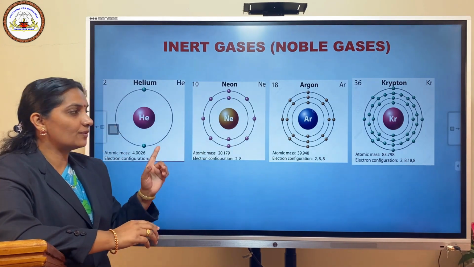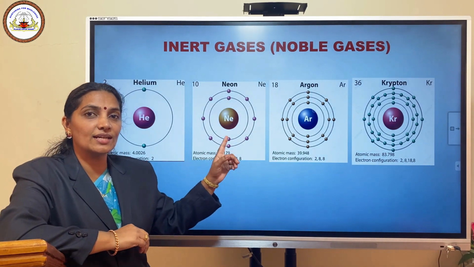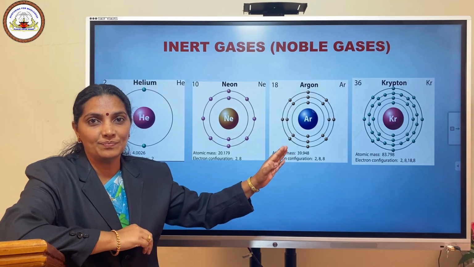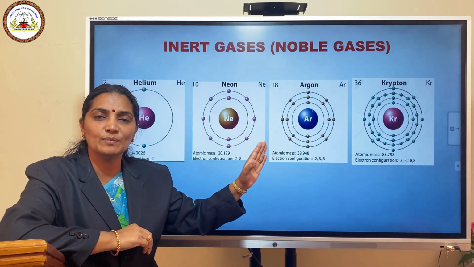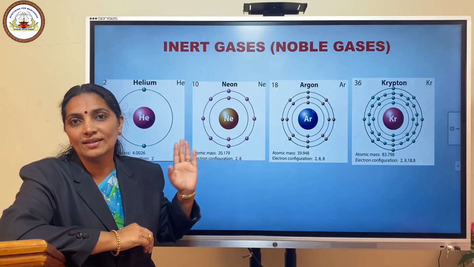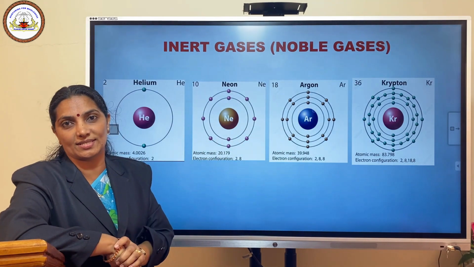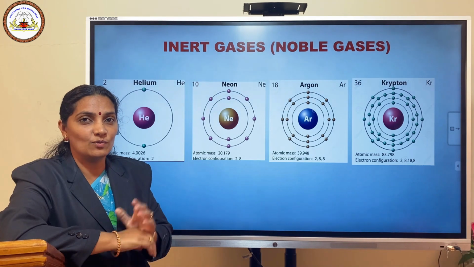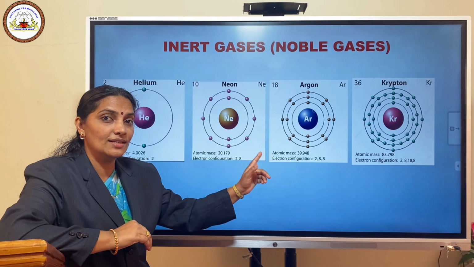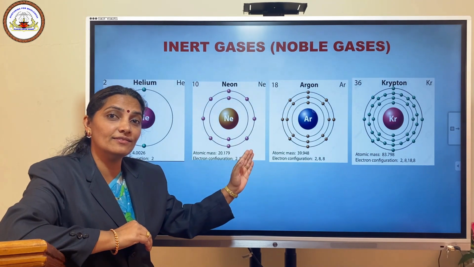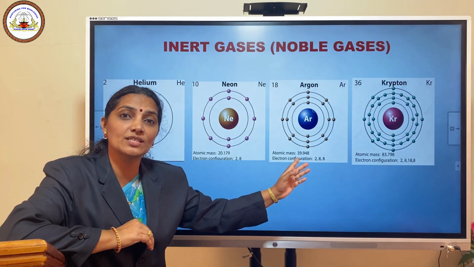That means if an element has 8 electrons in its outer shell, that element is highly stable. Such elements never undergo any chemical reaction at ordinary conditions. So did you understand why these elements are stable? These elements are stable because they have 8 electrons in their outer shell.